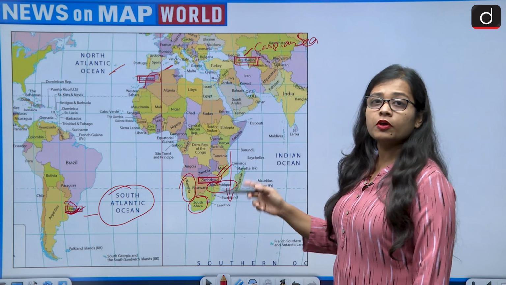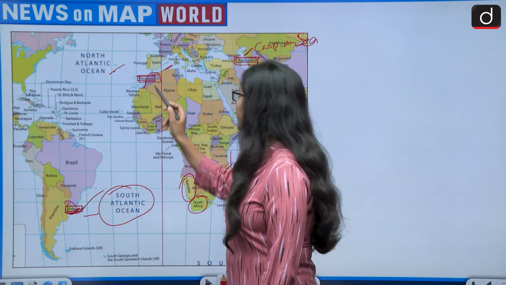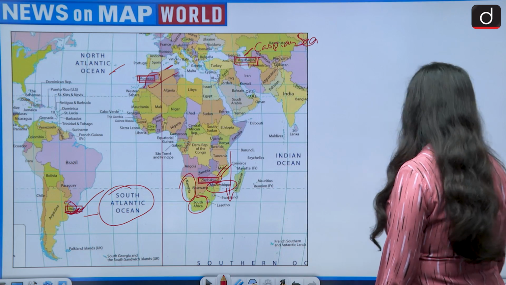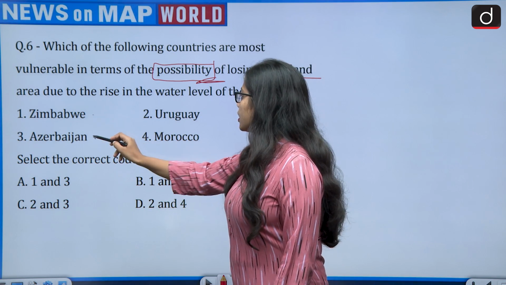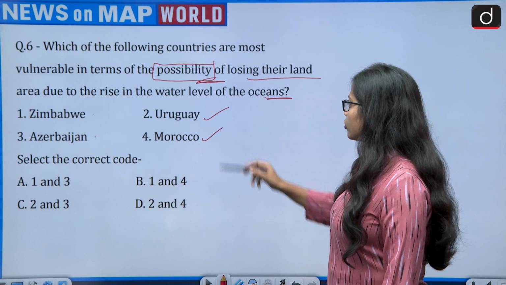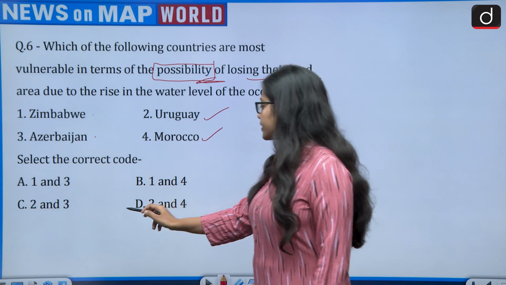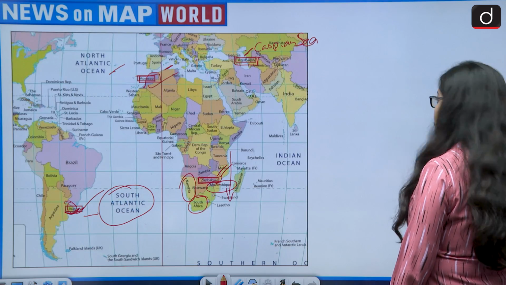So the two countries which will be at the greater risk if glacial floods come are Uruguay and Morocco. Zimbabwe and Azerbaijan will be at a safer place. Select the correct code. Correct code is 2 and 4. So the correct answer is option D, that is 2 and 4. Now moving on to the next question.